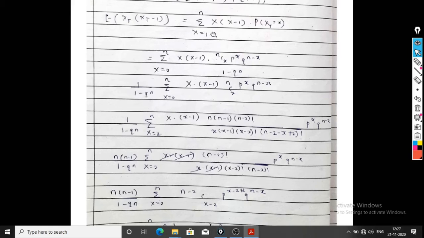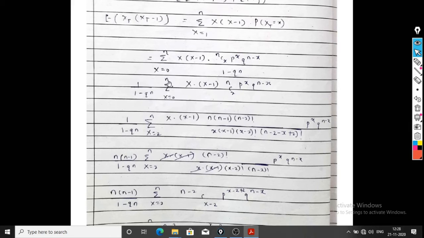Again, if we put x equal to 0, this whole term becomes 0. So we can write x equal to 1 as x equal to 0 to n. So x into x minus 1, what is the PMF of Xt equal to x? It is nCx p raised to x q raised to n minus x divided by 1 minus q raised to n. Again, 1 upon 1 minus q raised to n is constant.